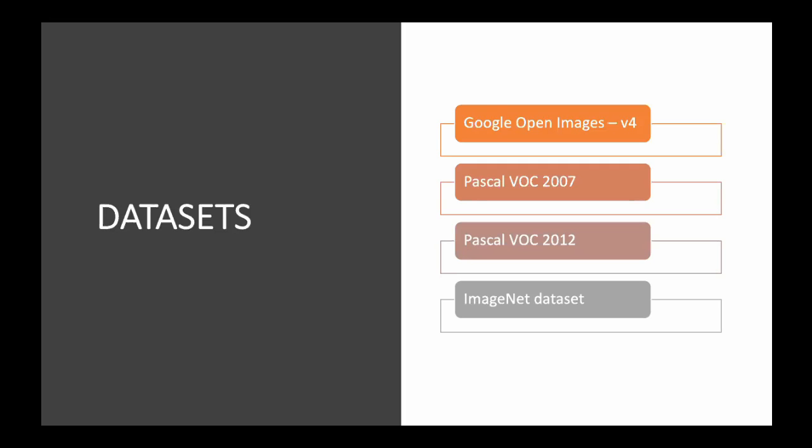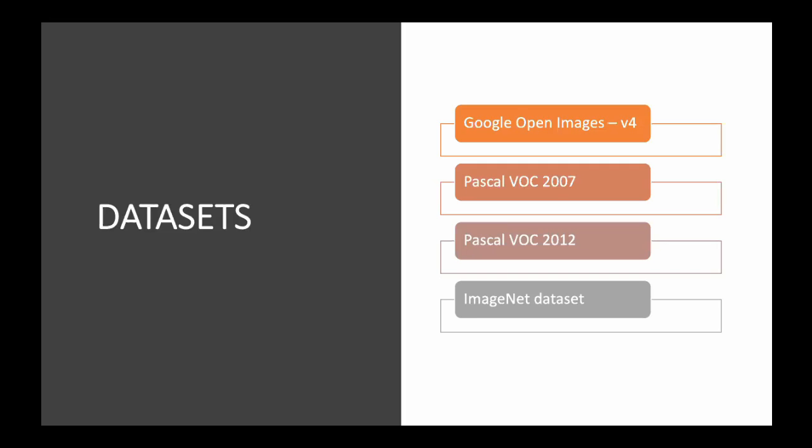Next, this is about the data sets which we used for our research. We used Google Open Images v4, which contains 600 classes, 1,743 training images, 41,000 validation images, and for testing 126,000 images. However, we used only 4 classes: person, box, chair, and mechanical fan.